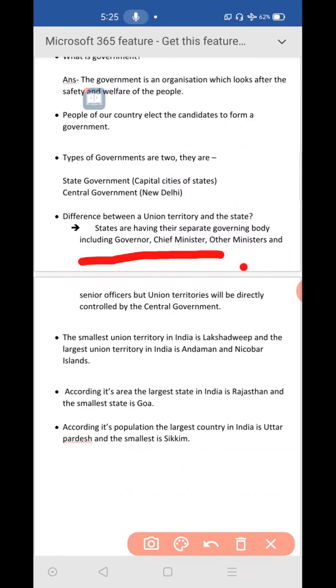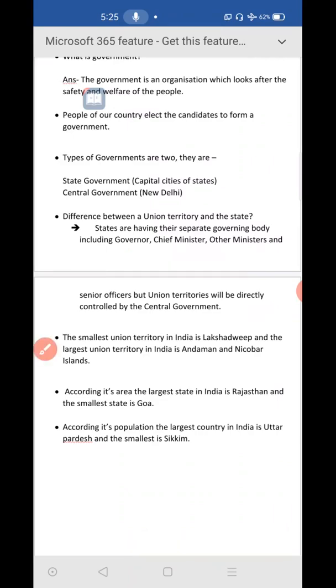So like this, it is for states, but there are also union territories, no? They will be directly controlled by the central government. It means the central government is directly taking care of the union territories. It means they are directly ruling the union territories. Okay, states will be ruled by state governments. Union territories will be ruled by the central government. Did you understand? This is the main difference between union territories and states. States are ruled by state governments and union territories are ruled by the central government.